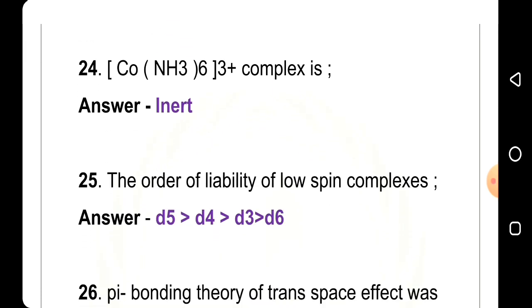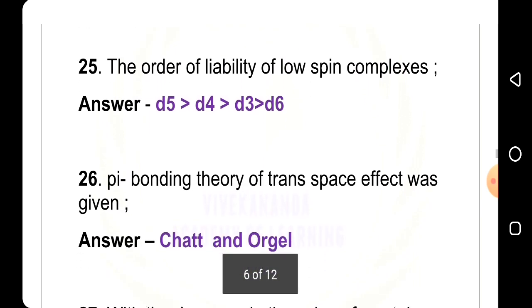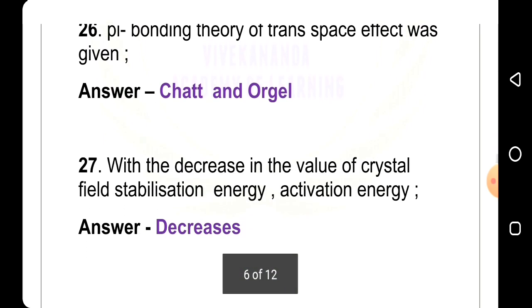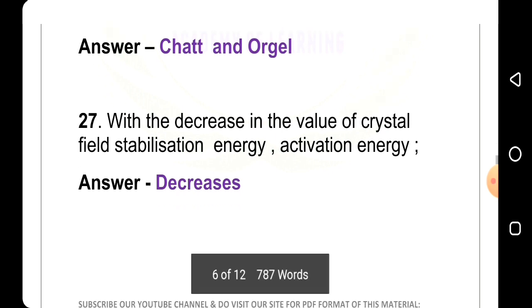25th question: the order of lability of low spin complex, answer is d5 is greater than d4 is greater than d3 is greater than d6. 26th question: Pi bonding theory of trans effect was given by, answer Chatt and Orgel. 27th question: with the decrease in the value of crystal field stabilization energy, the activation energy, answer is decreases.